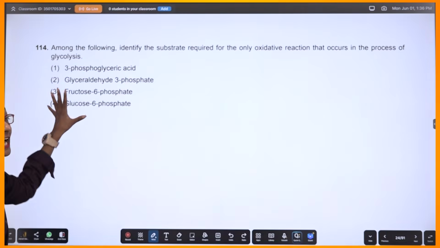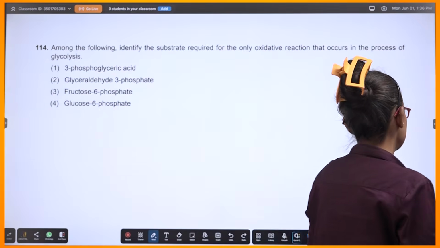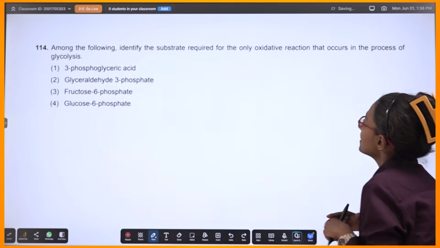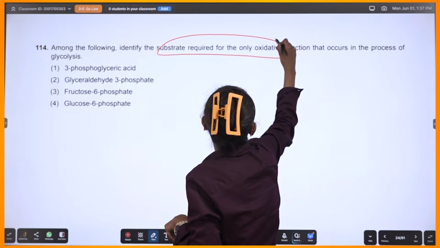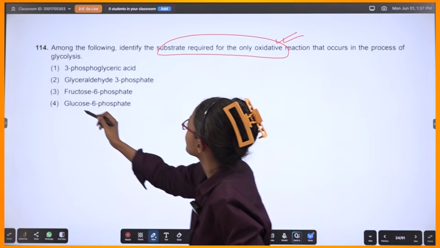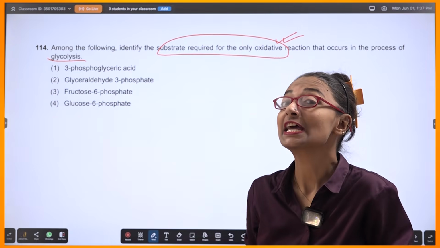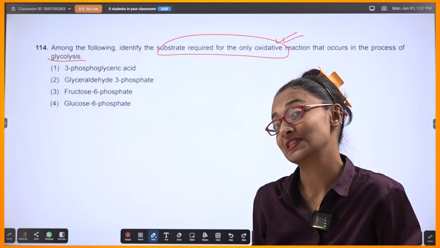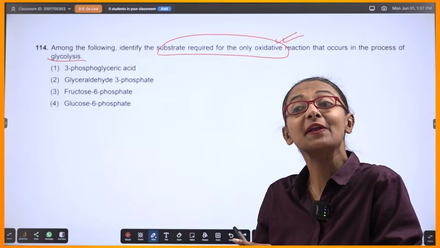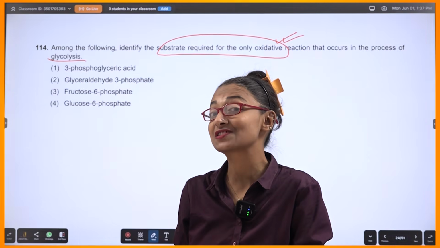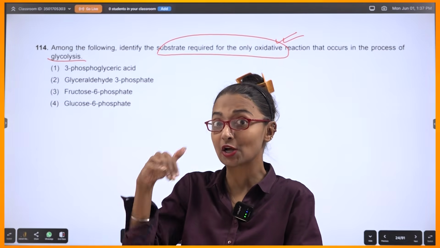Okay. Now I start with some questions of respiration, right? Plant respiration. See, identify the substrate required for only oxidative reaction in the process of glycolysis. Oxidative phosphorylation in case of glycolysis, where you actually have that step where NADH2 and everything is produced. Remember in glycolysis?